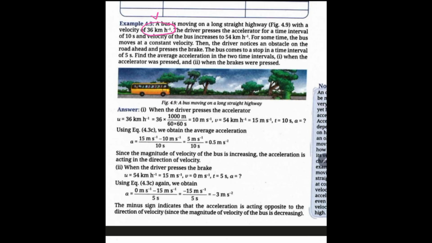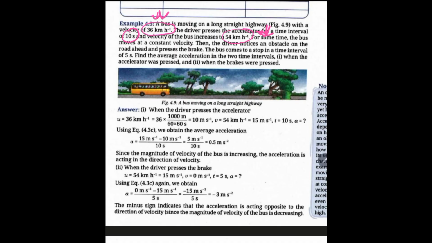And the velocity of the bus increases from V1 to V2, that is 54 kilometer per hour. As per the convention, you can write this as U and this as V. Initial velocity U is 36 kilometer per hour, final velocity V is 54 kilometer per hour, and the time interval is 10 seconds.